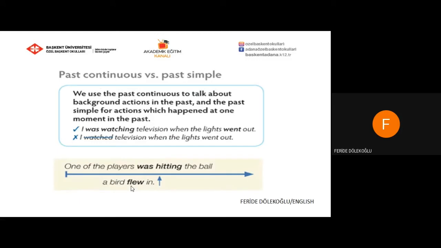What is the difference between past continuous and past simple? We use the past continuous to talk about background actions in the past, and the past simple for actions which happened at one time in the past. You can see one correct, one wrong sentence. I was watching television when the lights went out.